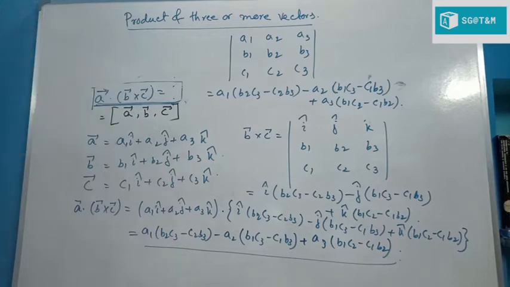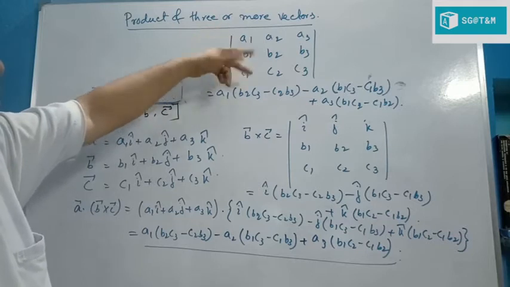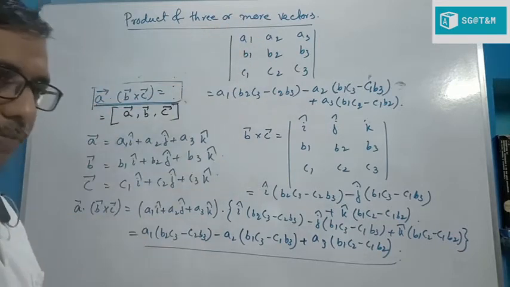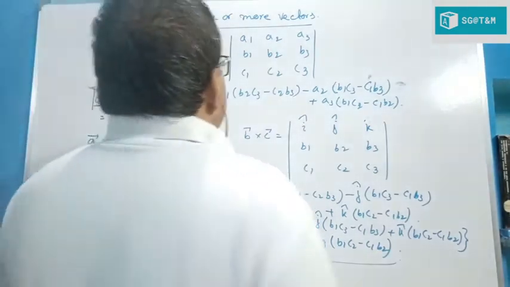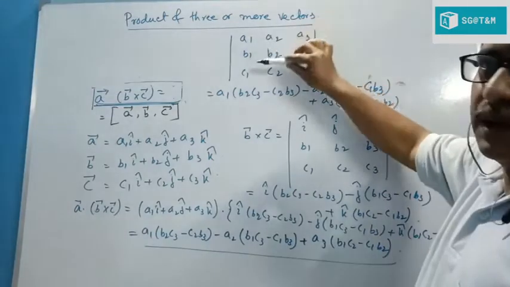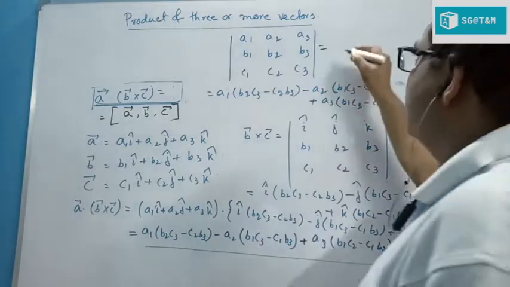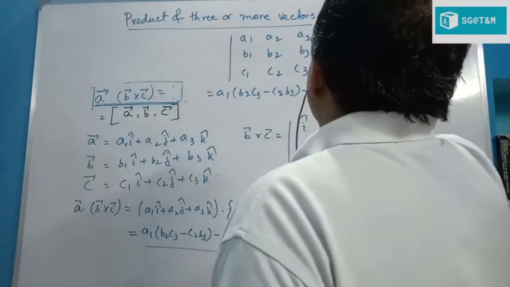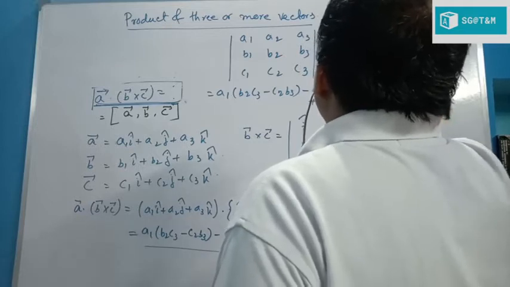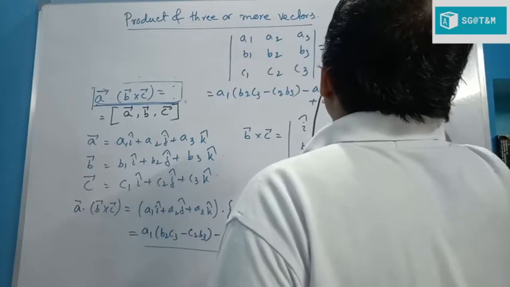Now, if we change two rows or two columns, then by the properties of determinant, if we change the first row and second row, we just take a minus outside the determinant. So minus of the determinant of B1, B2, B3, A1, A2, A3, C1, C2, C3.